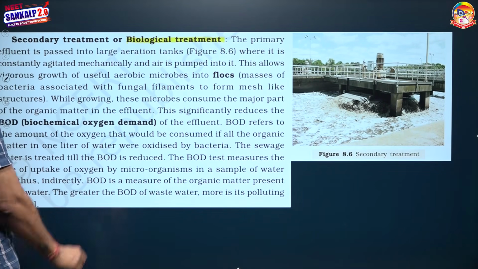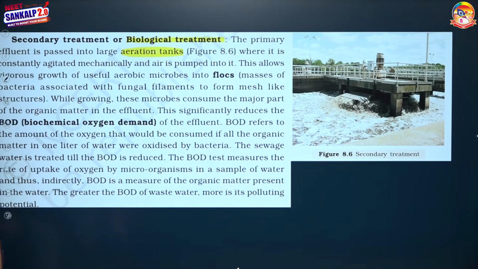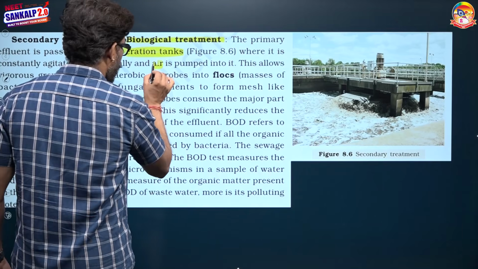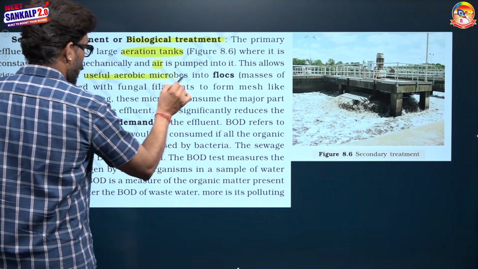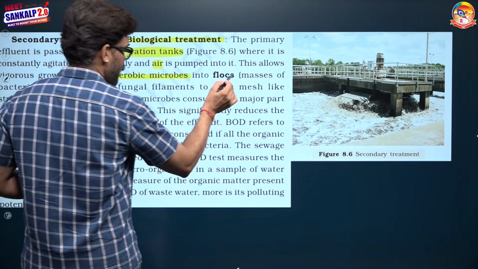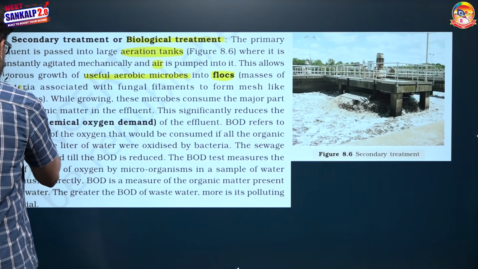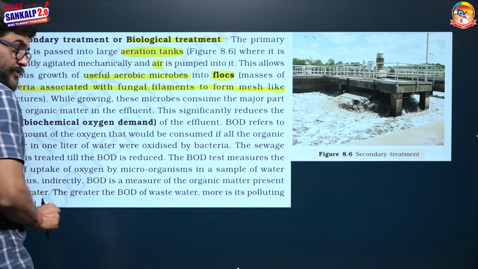The primary effluent is passed into a large aeration tank where it is constantly agitated mechanically. Air is pumped in, an aerobic process. It allows vigorous growth of useful aerobic bacteria, and they convert into flocs. What is a floc? Flocs are masses of bacteria associated with fungal filaments in a mesh-like structure.